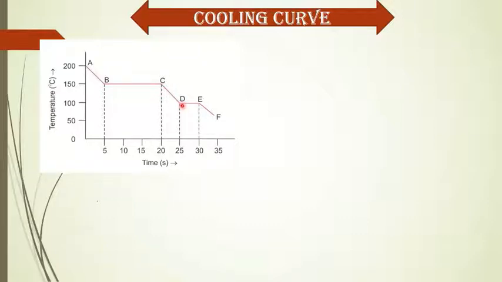At point D, it starts to freeze. Here in CD, with time, the temperature decreases. But at D, with time, the temperature doesn't decrease because it is the freezing point of the matter. Here, with time, the temperature doesn't decrease. But once it is the solid state of matter, the temperature again starts to decrease with time. So this is the cooling curve of the matter.